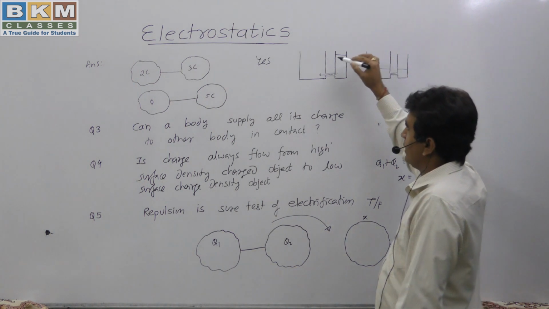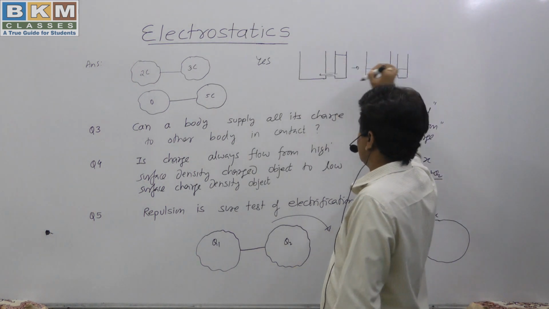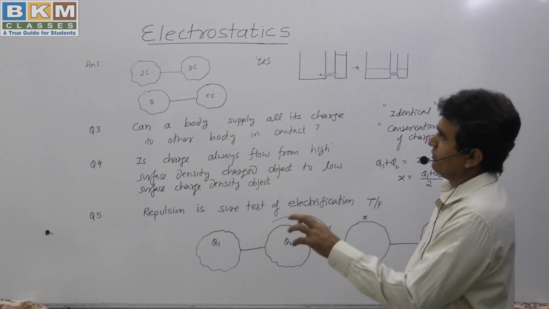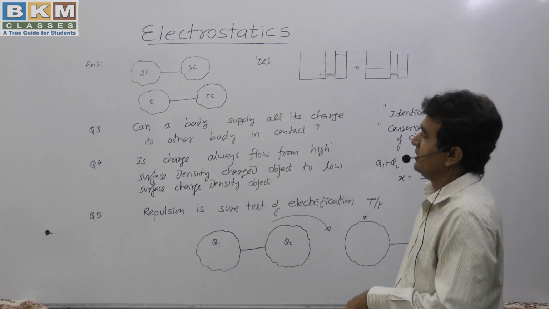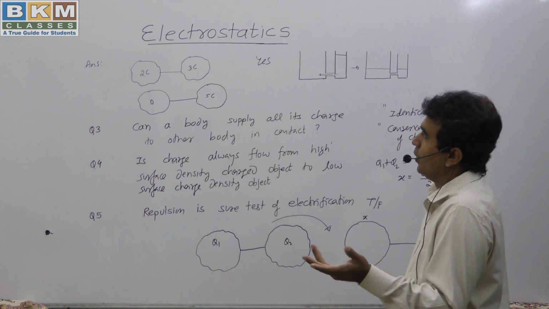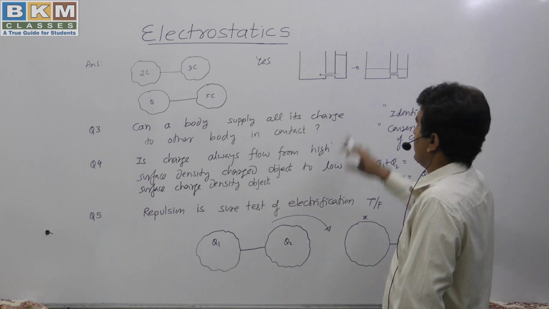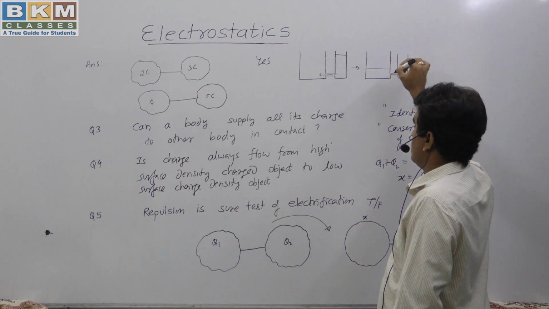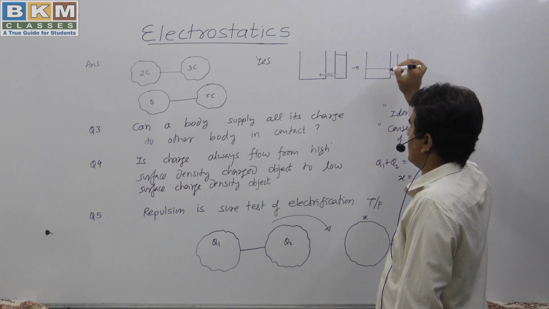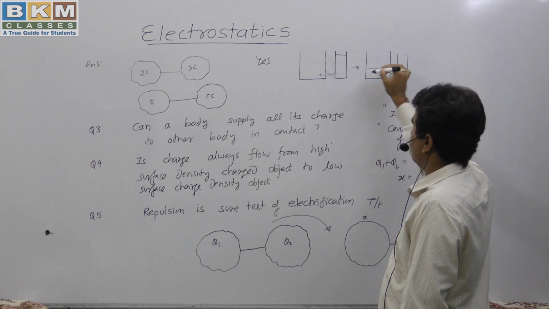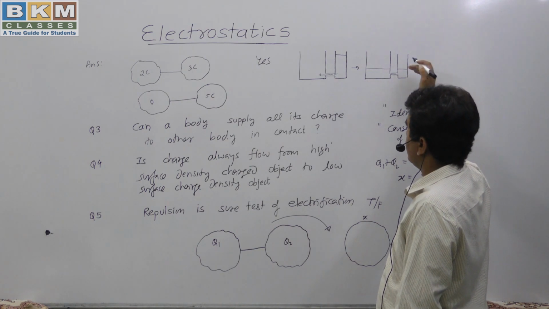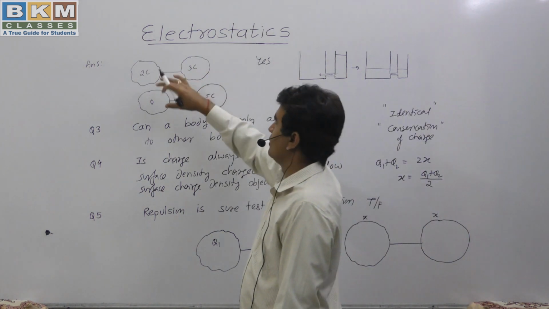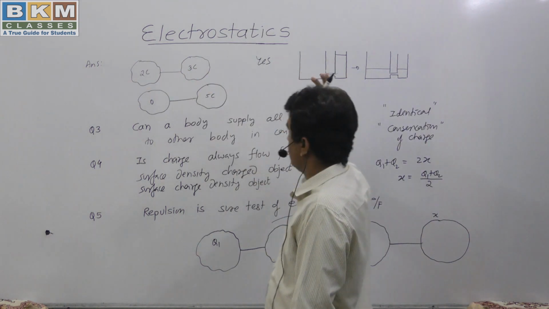So the liquid is flowing because of the difference of level, and when the level difference becomes equal, the flow stops. Similarly, charge flows because of potential difference. If potential difference becomes 0, charge will not flow. So here we can say that in this example, the water flow will continue till the level becomes equal. Similarly, charge flow will continue till the potential becomes equal.